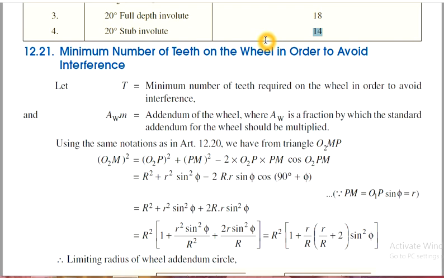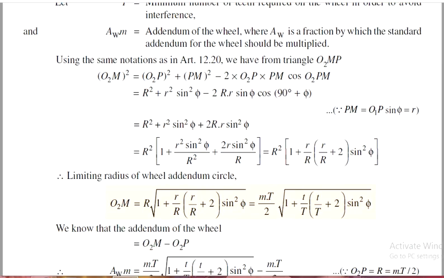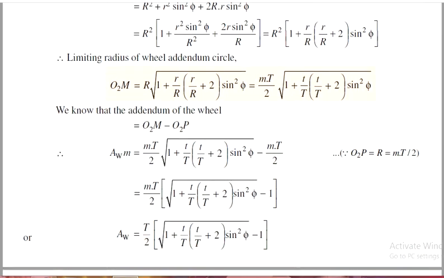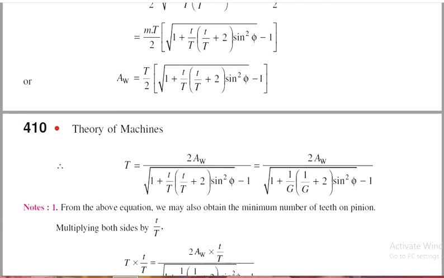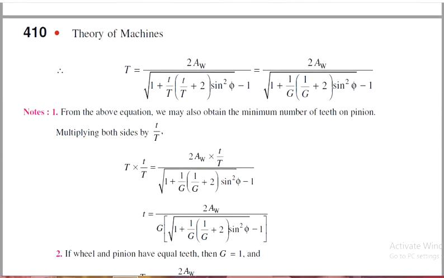That is, small t is the minimum number of teeth on the pinion, and capital T is the minimum number of teeth on the wheel. Then the addendum is the same for both, but the radius of the addendum circle is small ra for the pinion, here it is capital RA. Like that, we find the wheel addendum and the formula for the minimum number of teeth, that is capital T, on the wheel.